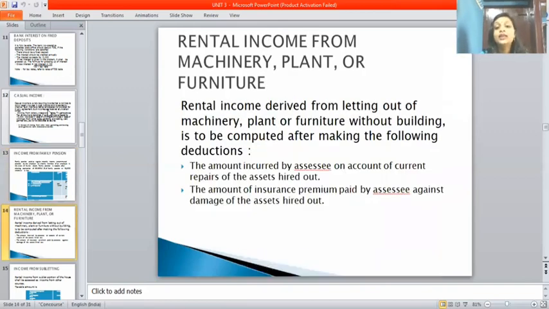Next one is rental income from machinery, plant or furniture. Rental income derived from lending out machinery, plant or furniture without building is to be computed after making the following deductions. One is the amount incurred by the assessee on account of current repairs of the assets hired out. The other is the amount of insurance premium paid by the assessee against damage to the assets hired out. So these are the things for income from machinery, plants or furniture.